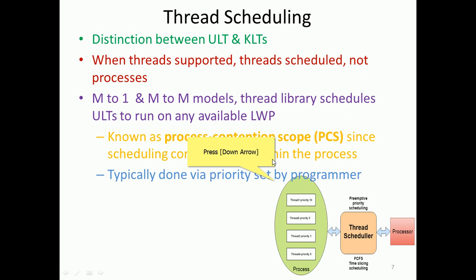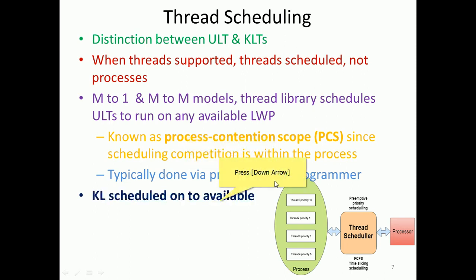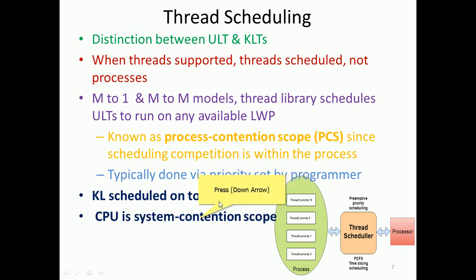In thread programming, there is a thread library, and the programmer has to set the priority of that thread. Kernel level scheduling onto the available CPUs in the system is the system contention scope.